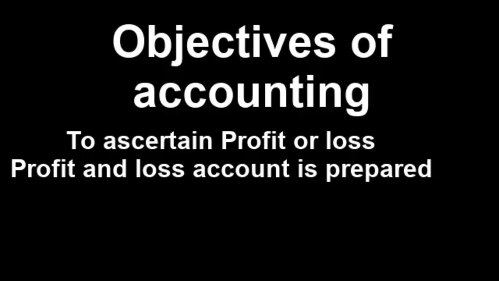For this purpose, in accounts, we prepare a profit and loss account. With the help of the profit and loss account, we know what profit we have earned and what losses we have incurred.